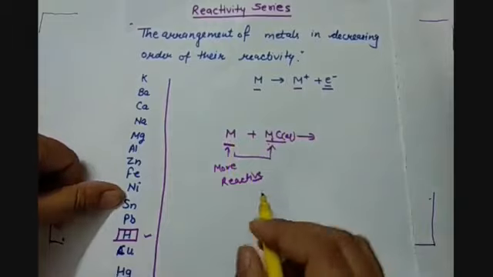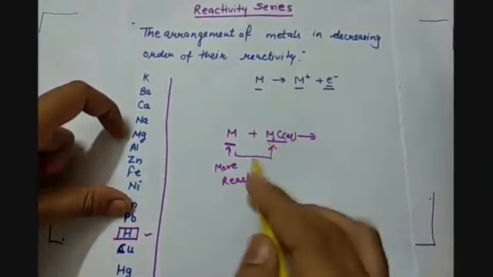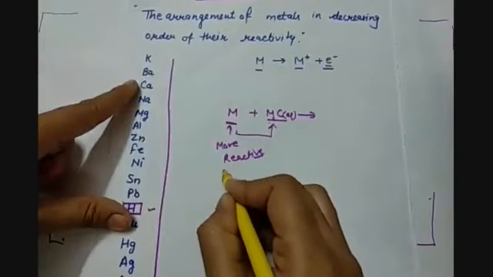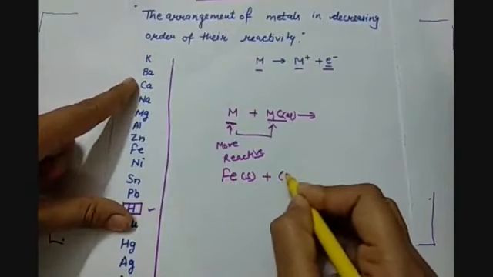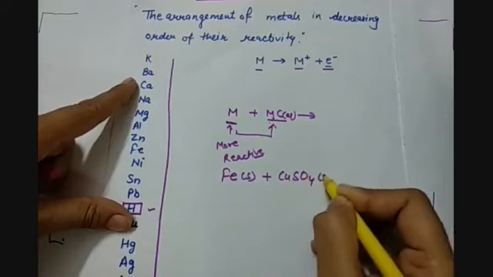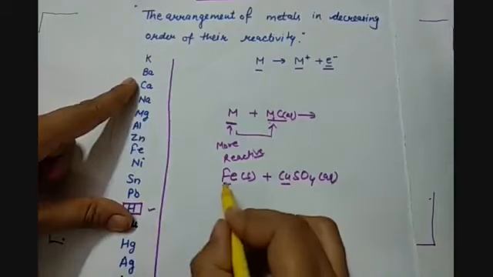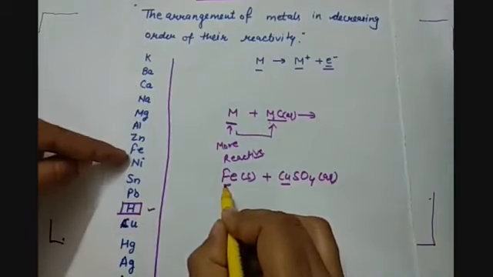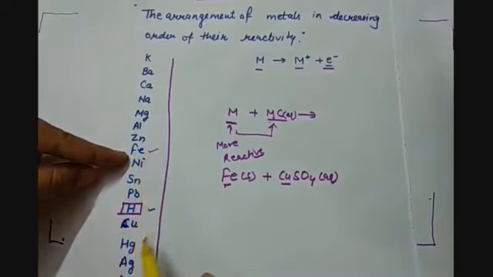So when this metal compound is in aqueous state, for example, when iron in solid form is kept in copper sulfate solution. Copper is a metal, iron is a metal, but iron is placed higher than copper in the reactivity series.